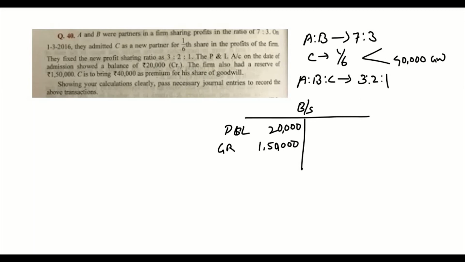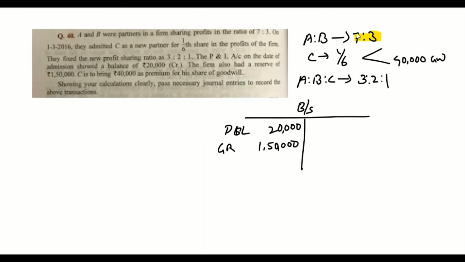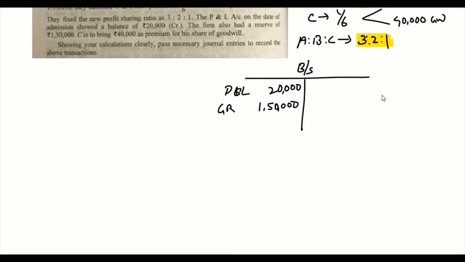So we have an old profit sharing ratio which is 7:3, and we have a new profit sharing ratio which is 3:2:1. So we need to find the sacrificing ratio. We are first going to find the sacrifice or gain ratio.